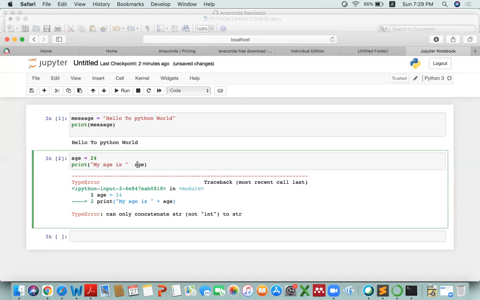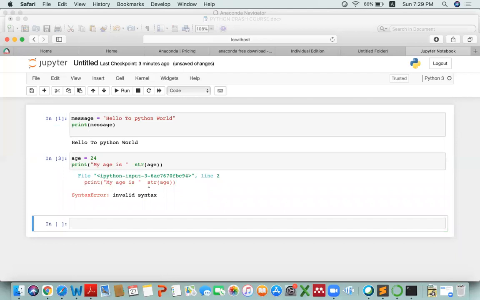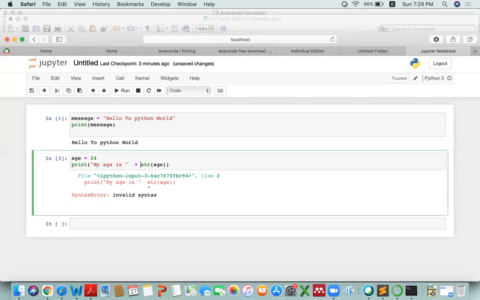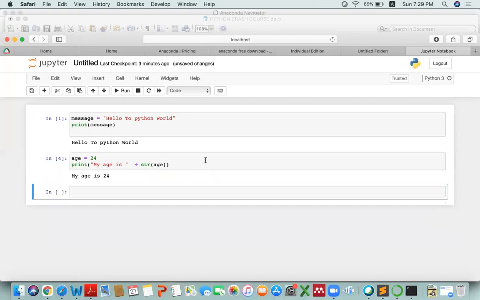To write it inside the print statement, I have to use the string function, similar to this one. Invalid syntax, so I have missed something. My age is 24. Yes.